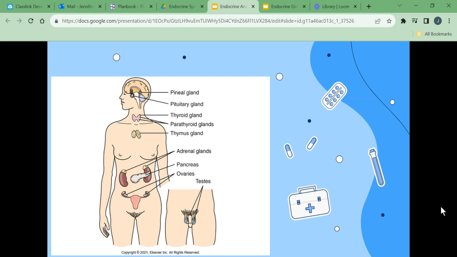Specialized proteins on or in the target cells are receptors that bind with the hormone molecules. The receptor is like a lock and the hormone is like a key. Only the hormone that fits the lock can influence the metabolic machinery of the cell.